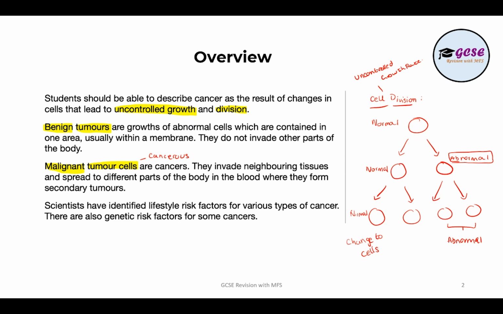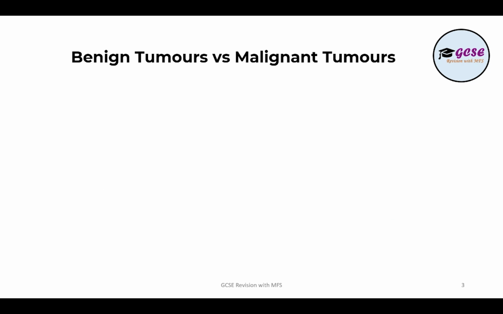Now, if we look to compare between benign tumors and malignant tumors, I'm going to draw a table out here. So we've got benign tumors and we've got malignant tumors.